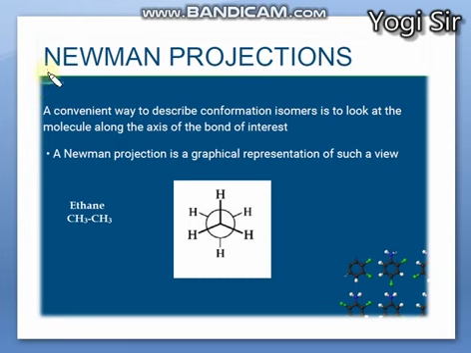Next is Newman's projection. You can see here the compound is ethane. Ethane is shown in 2-dimensional geometry, right? This is the first carbon, CH3, with 3 hydrogen atoms, 1, 2 and 3, and the other methyl group is hidden behind this sphere. You can see 1, 2 and 3 hydrogens behind the first carbon, and this carbon is hidden over here, right? This type of configuration is known as Newman's projection. It is a 2D presentation of the ethane molecule, right?